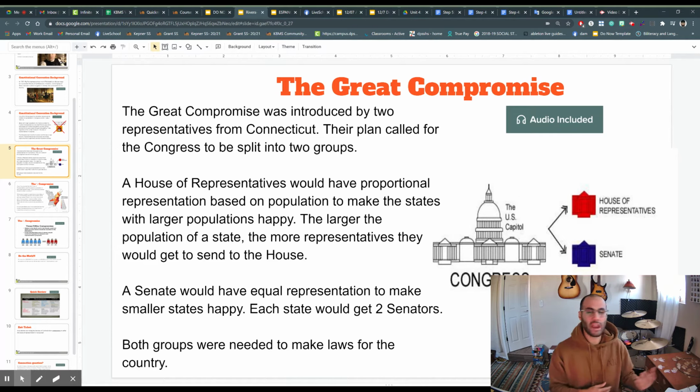Now, some people didn't like that. Some people said it should be fair. Every state should get one member, or maybe they should get two members. Well, that's what the Senate does. See the blue group right here, the Senate? That's the other half of Congress. Let's take a look at the Senate.